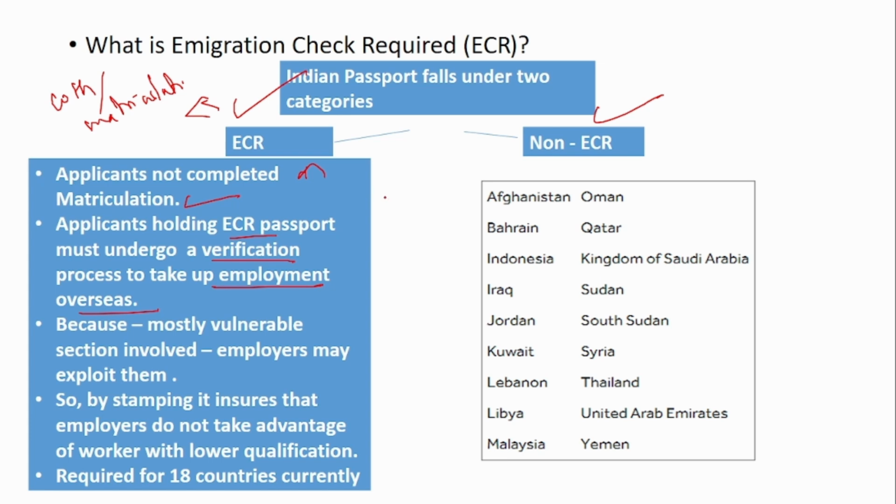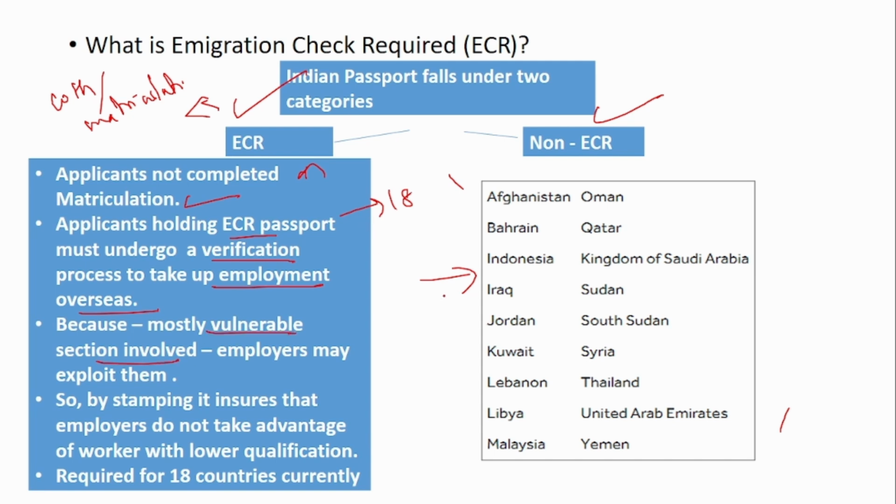So why is this done? See, this is only for 18 countries, not for all countries. If you want to go to these 18 countries and you have not cleared 10th, that is, you have not completed matriculation, then you have to undergo this emigration check required process. It is because people who have not completed matriculation have a high possibility of belonging to the vulnerable section.